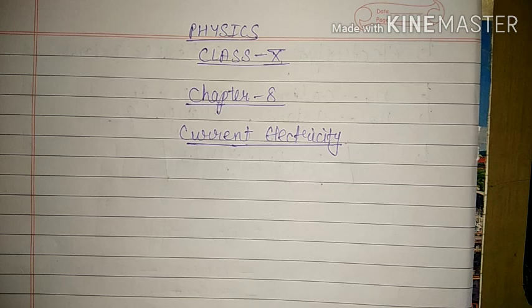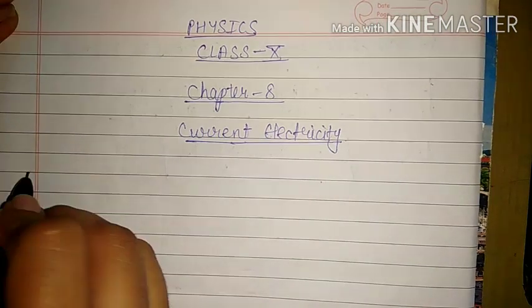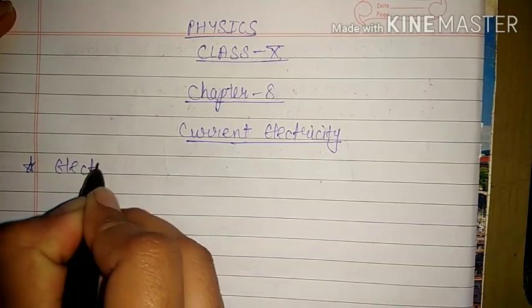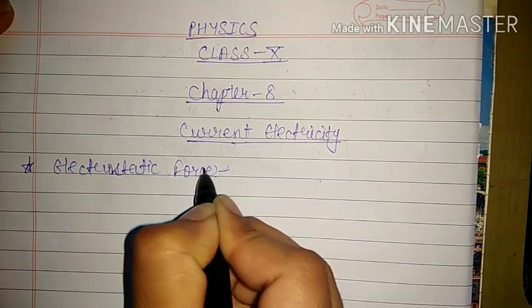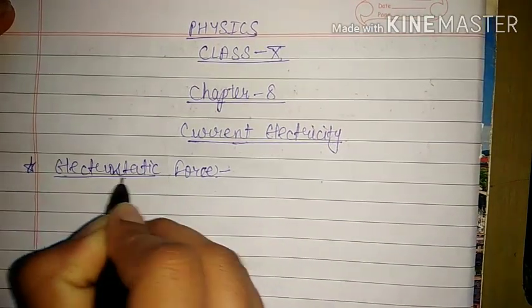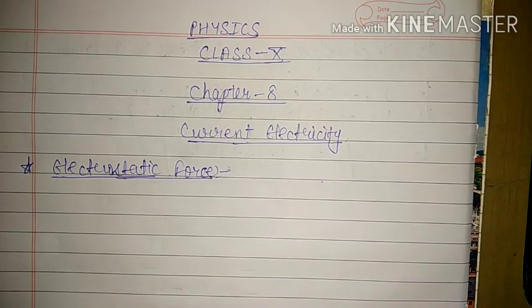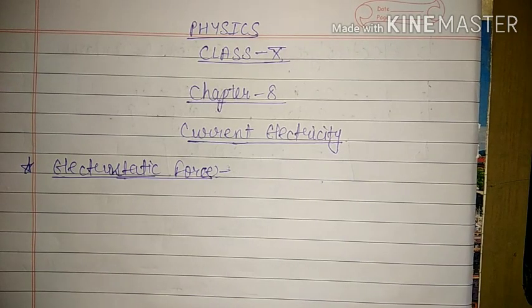Before starting the topic, we have to learn one word, that is electrostatic force. We have studied the basic types of forces, and even in the last class we discussed these basic forces found in nature. One was gravitational force, about which we have already discussed in detail, and the next one is electrostatic, then strong nuclear, and then weak nuclear. Right now we are discussing electrostatic force.